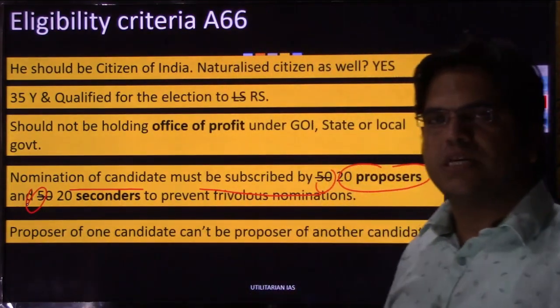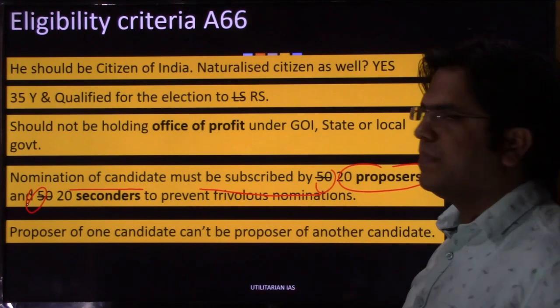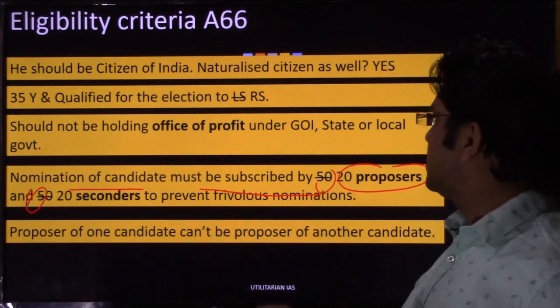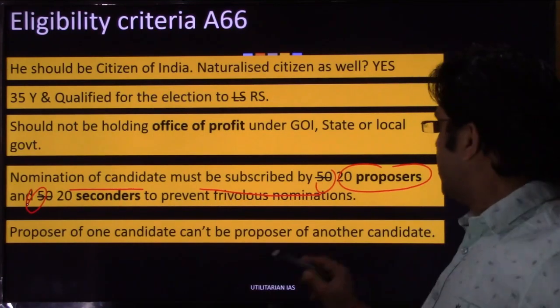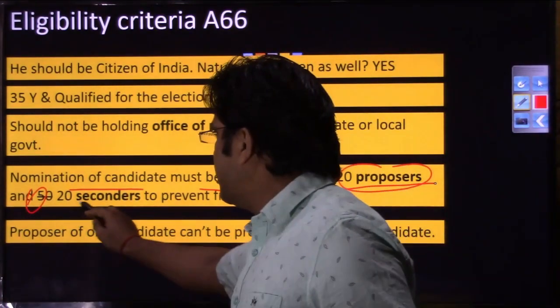What is this proposer and seconder? We already had discussed in the presidential office. So a person who wants to run for vice presidential office, his candidature must be proposed by 20 people and must be seconded by 20 people.